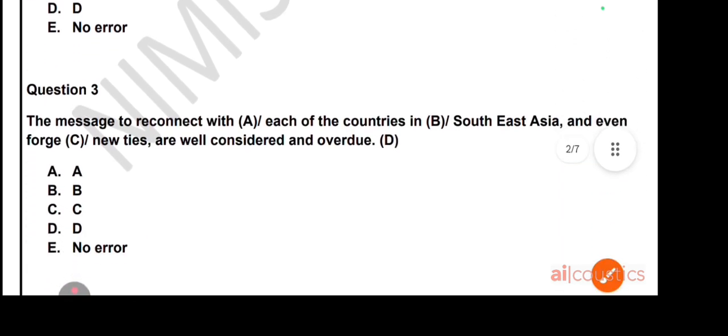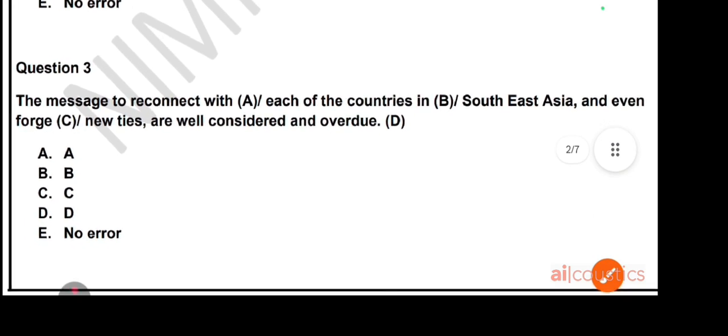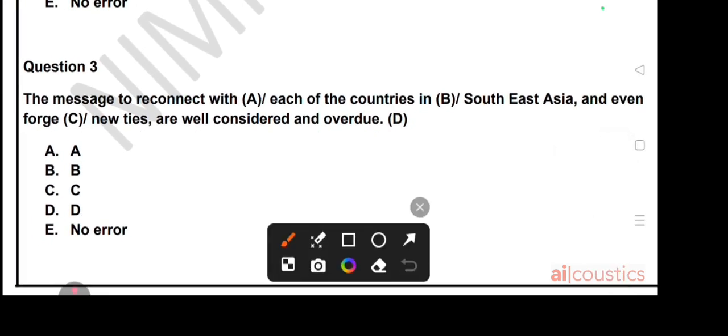Now we will move to question third. Question third says: The message to reconnect with each of the countries in Southeast Asia and even forge new ties are well considered and overdue. Here the subject is message, which is in singular form. So we will not use are over here. We will use is. The error is in part D.